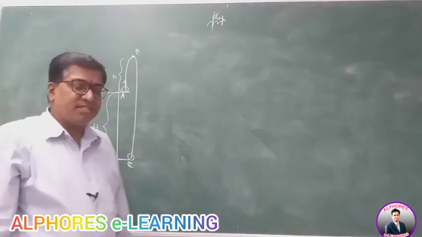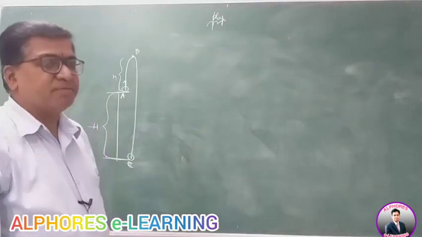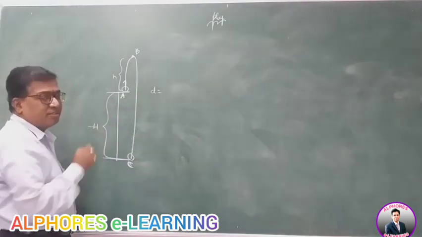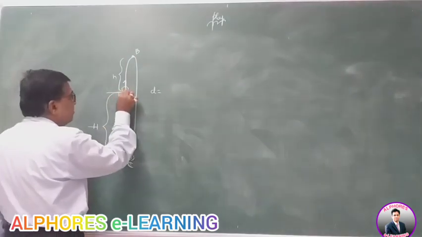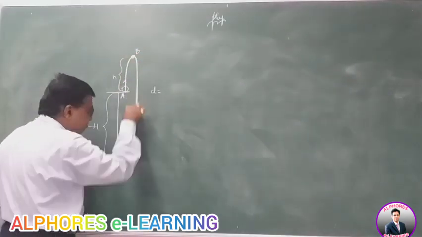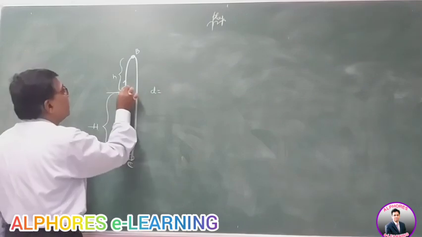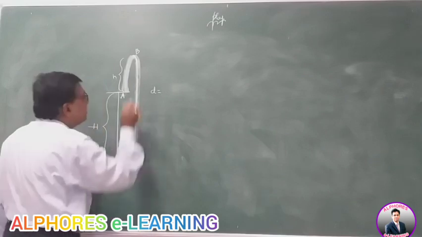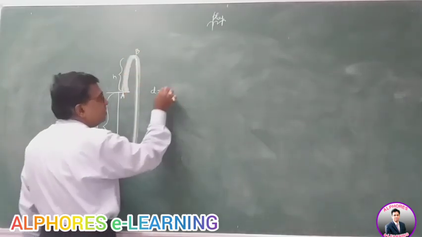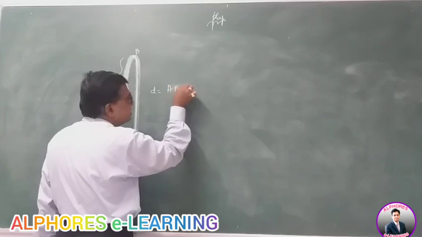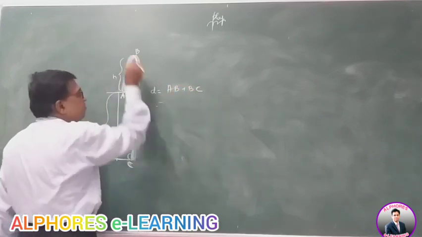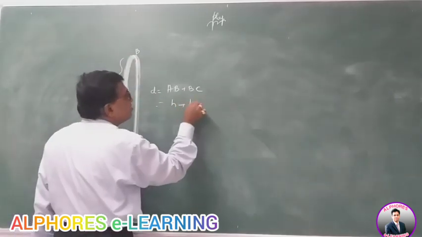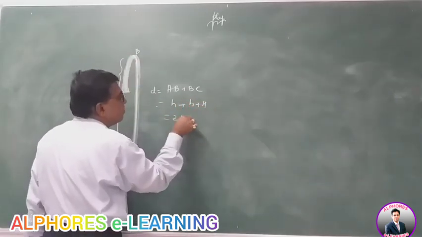Now the question is, what is the distance covered and the displacement covered? Well, the distance covered is the total length of the path. What is the path? From A to B and from B to C. A to B is small h, and B to C is small h plus capital H. So the distance is 2 small h plus capital H.